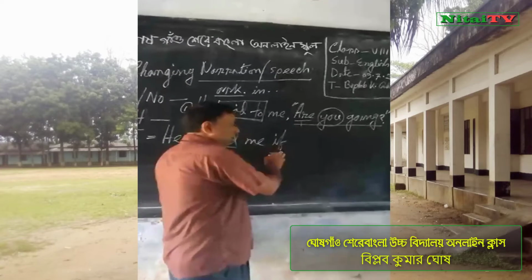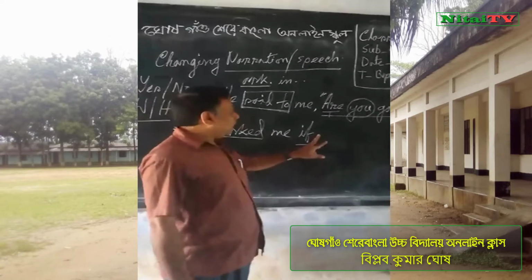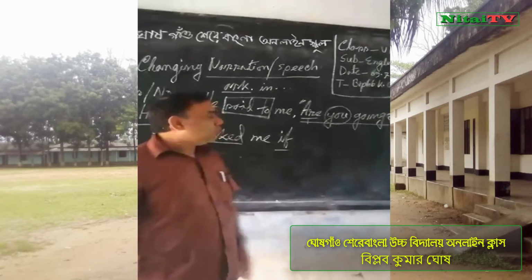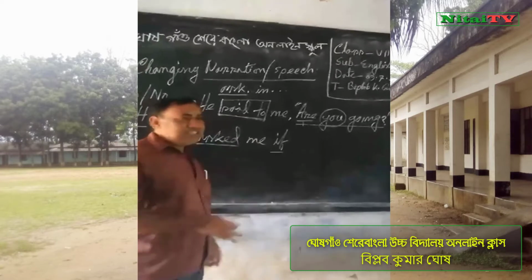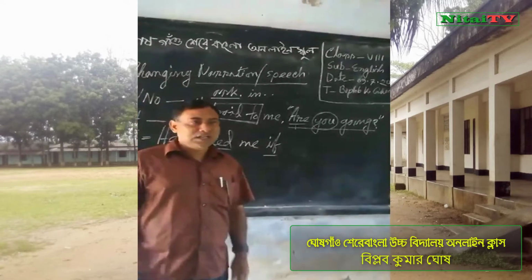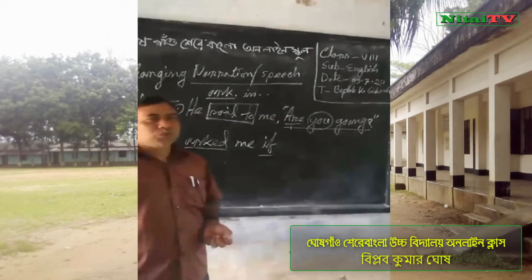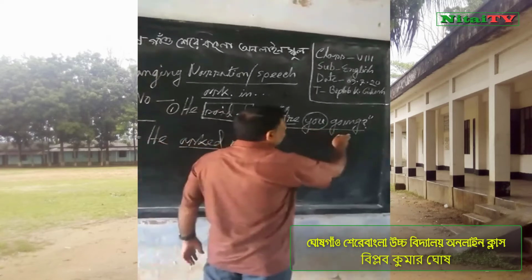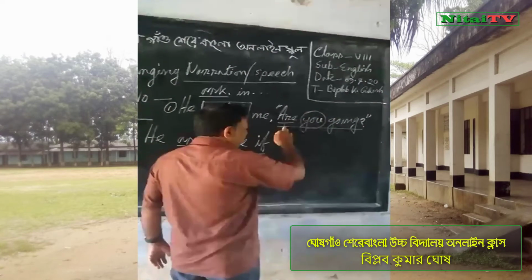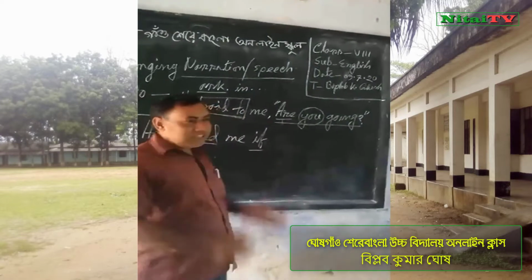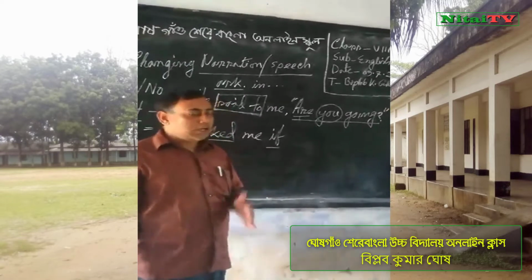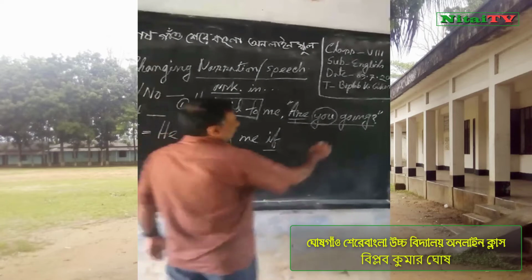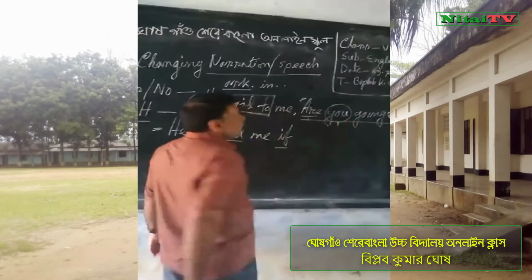Now, after the conjunction, I will write subject because we know when we change direct to indirect narration, every sentence will be assertive. So, this is an interrogative sentence. Here the form at first is auxiliary verb. Now we change it to assertive sentence. So, at first we write subject. Now, in this sentence, subject is you.